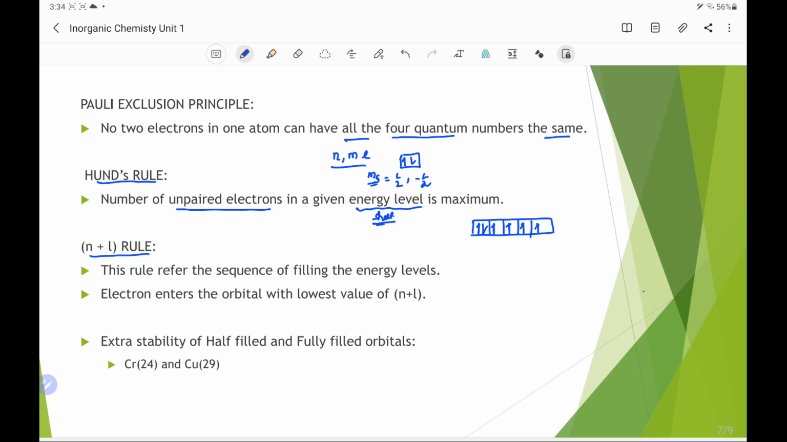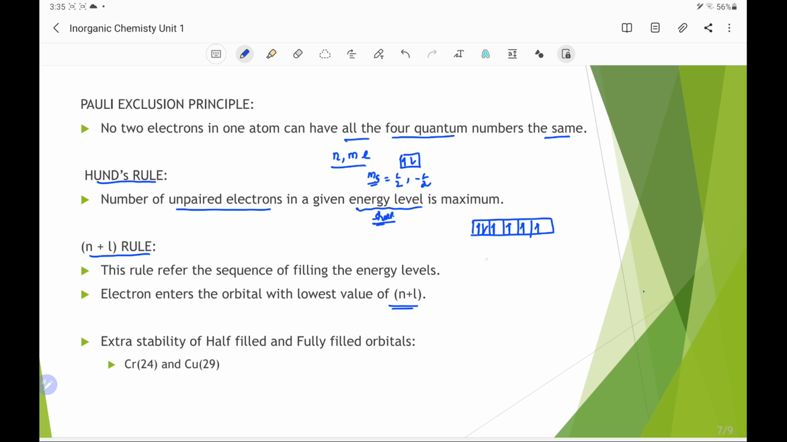The n plus l rule refers to the sequence of filling the energy levels. That means energy levels are filled in increasing order of their energy. First the lowest energy levels are filled and then the higher energy levels. An electron enters the orbital with the lowest value of n plus l. As per the n plus l rule, the electrons enter the orbital which has the lowest value of n plus l among the available orbitals. And if n plus l becomes equal for two orbitals, then the orbital with the lower n will be preferred.